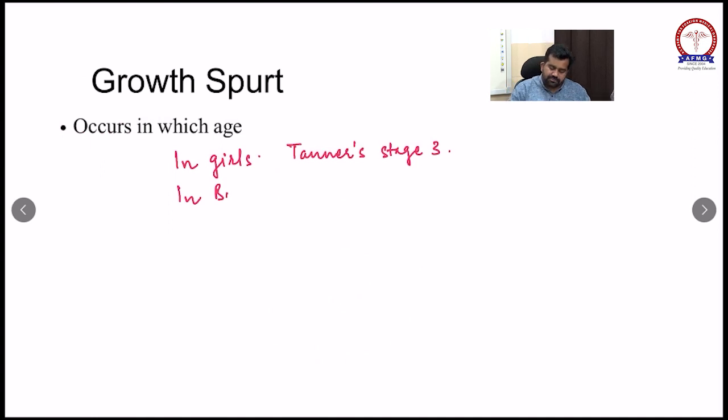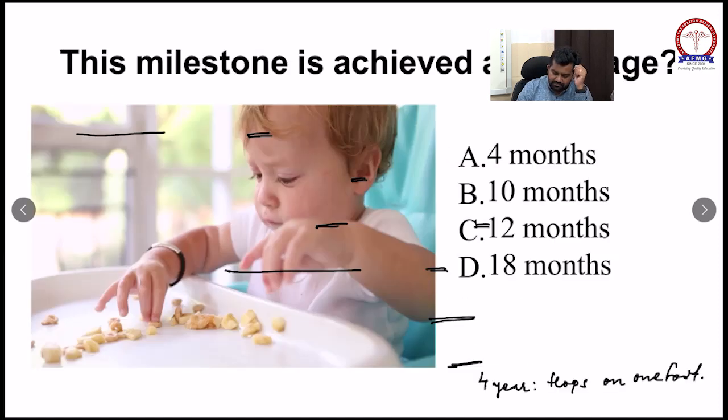The child can easily use alternate feet during the 4th year of life. So these are the gross motor milestones. Remember this chronological progression of the gross motor milestones. Remember, the muscle strength is gained from head to toe. So you can easily remember and answer the MCQs on this.